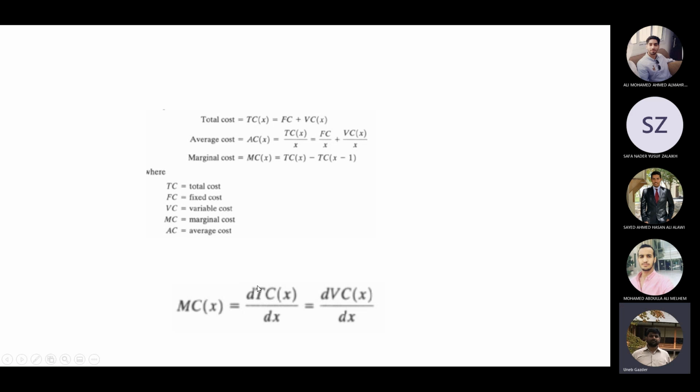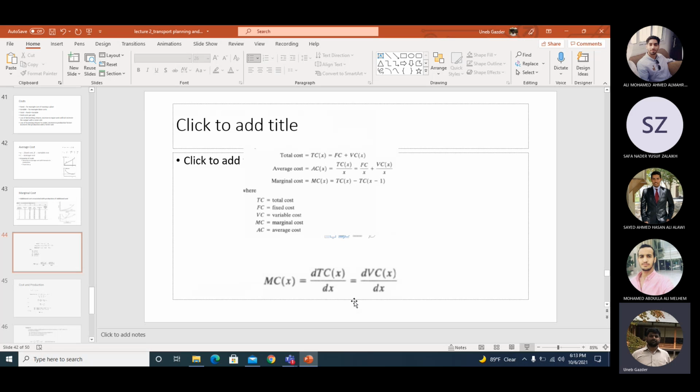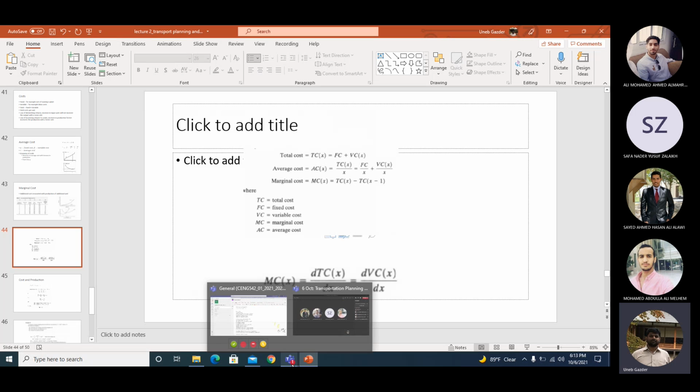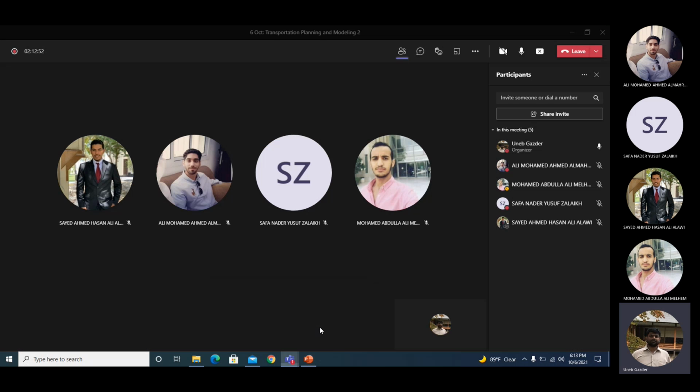They are saying the derivative of total cost is equal to the derivative of variable cost. Why? Can anybody answer this? Why are they saying the derivative of total cost equals the derivative of variable cost? Why are they excluding fixed cost from here? Where did the fixed cost go? Anyone?